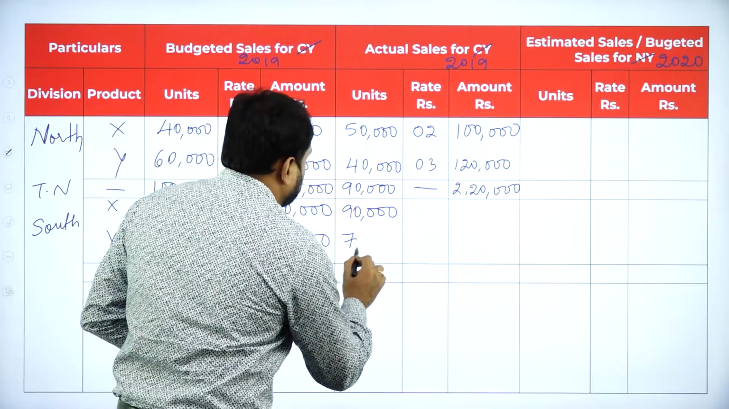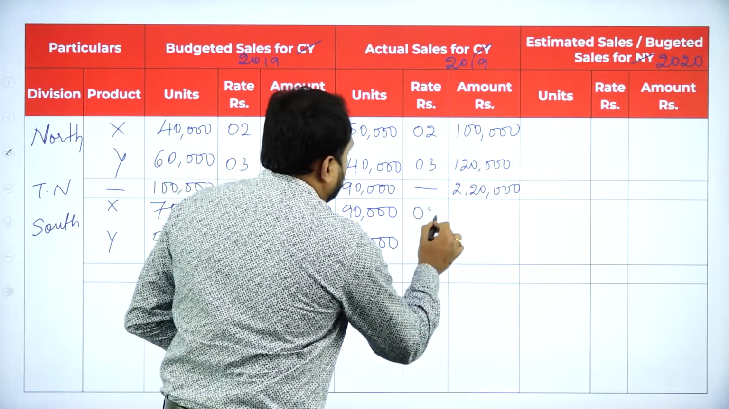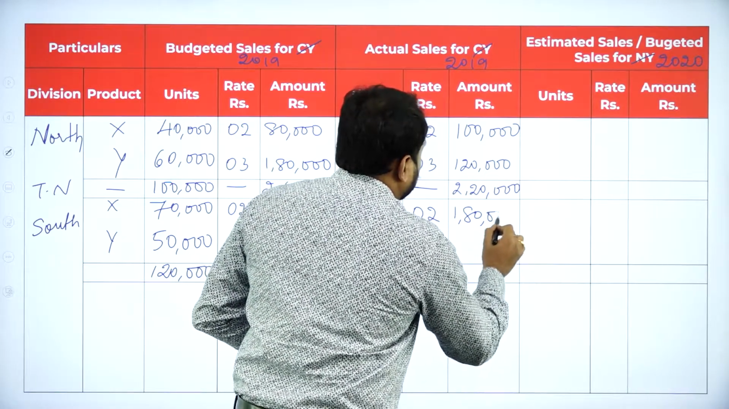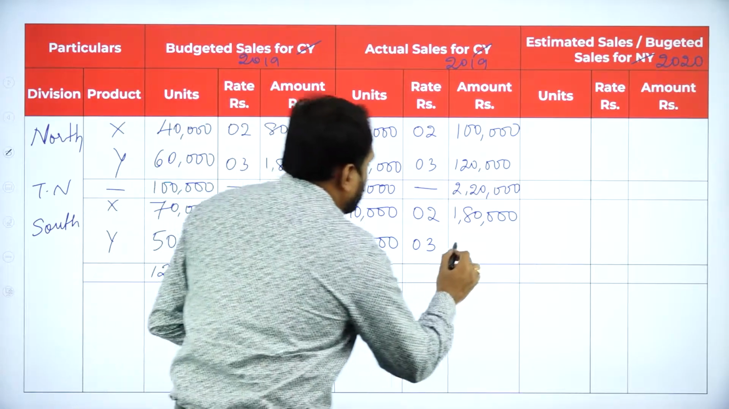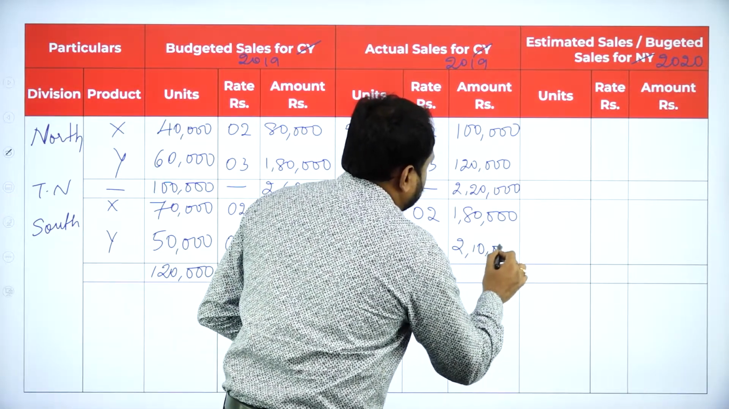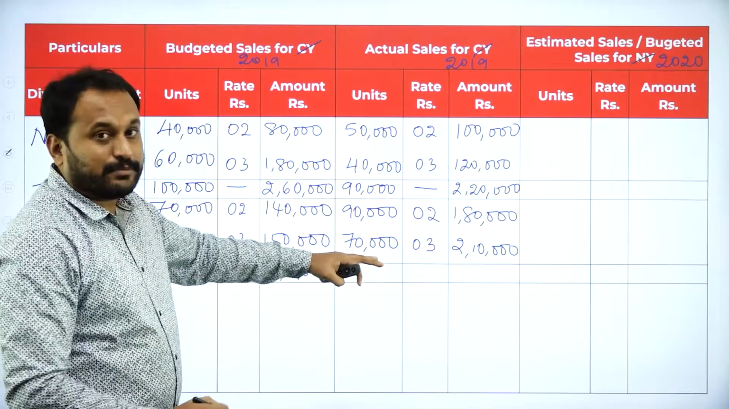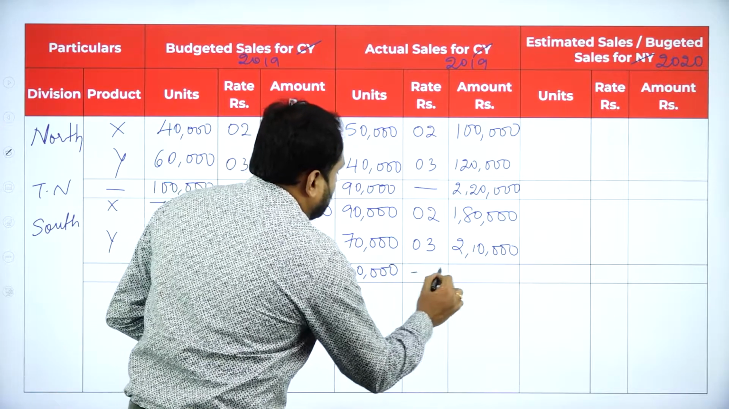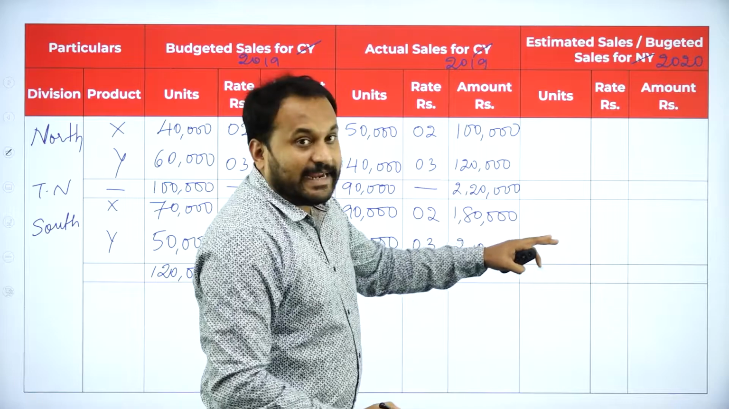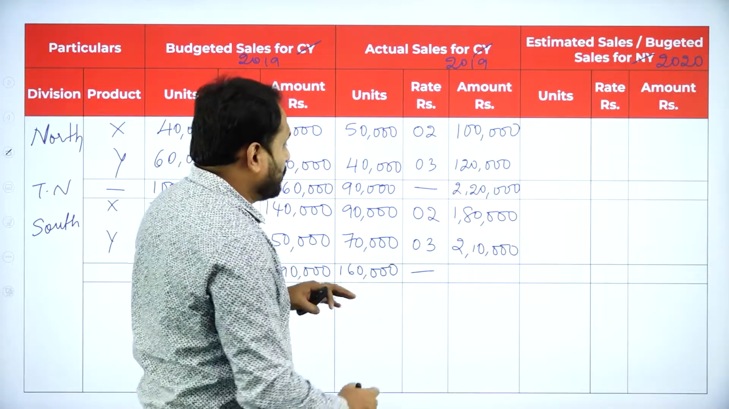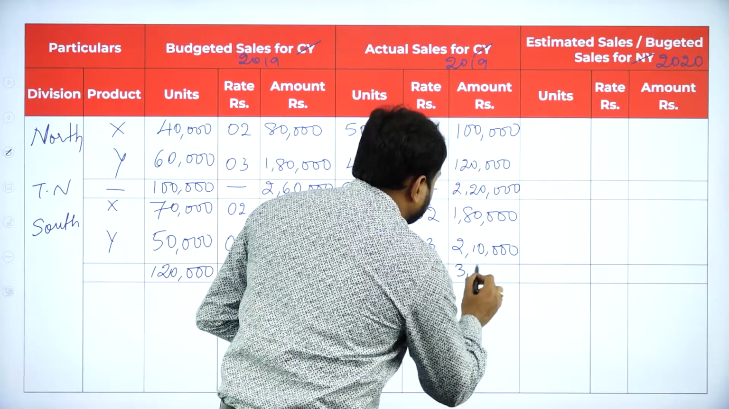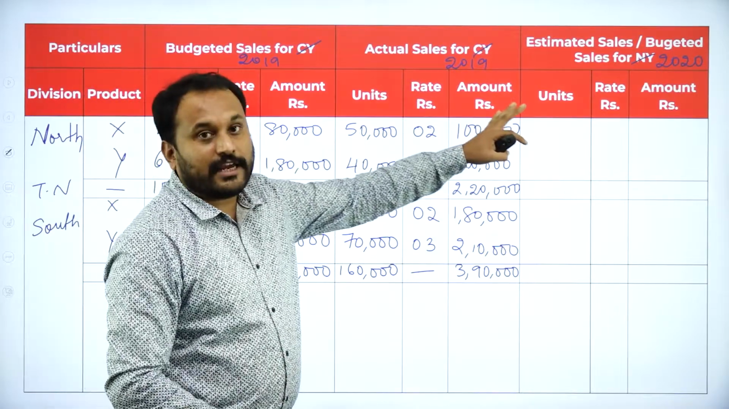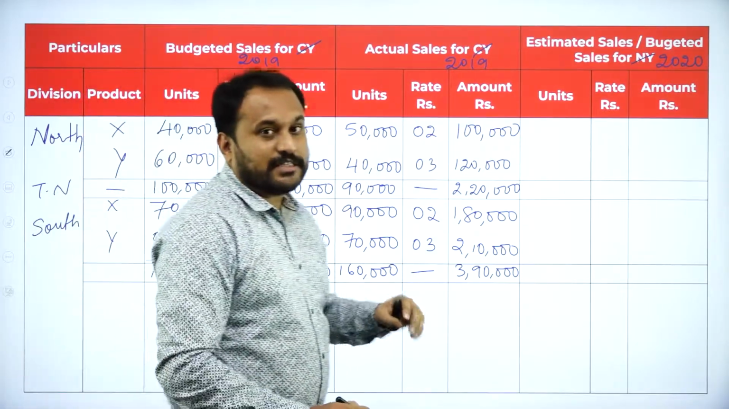So we'll take here 70,000. Again here 2 rupees, 3 rupees, 9 2s are 18, 1,80,000. Then 7 3s are 21, 2,10,000. This is what we have written. Again you are supposed to add this. 90 and 70 is 1,60,000, and then here 1,80,000 and 2,10,000. If you calculate, you will actually get here 3,90,000. Now this is what our actual sale for 2019 and budgeted sale for 2019.